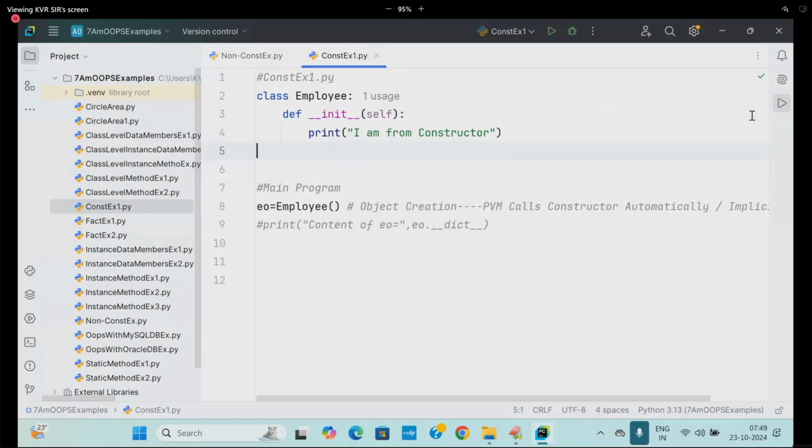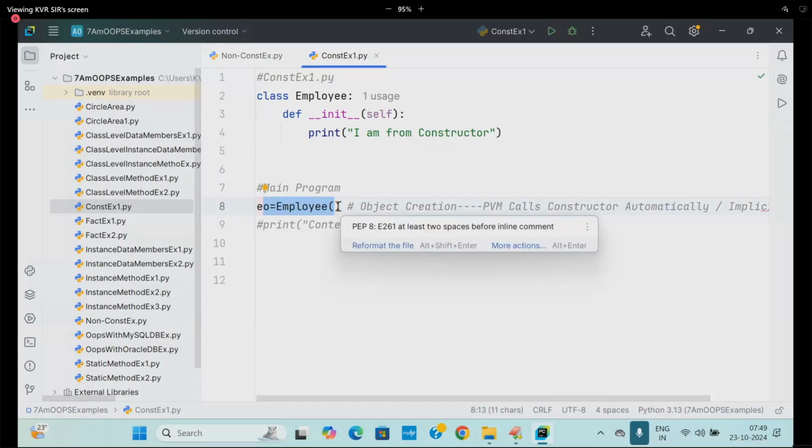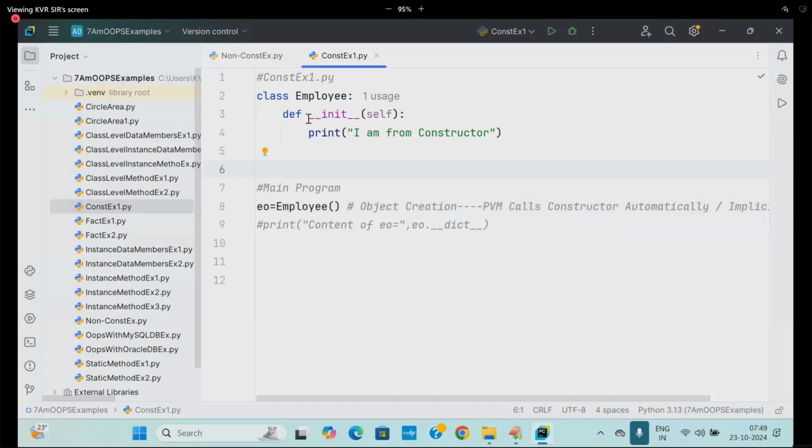That means, whenever an object is created, what happens internally? Memory space will be created for the object. Immediately it calls a special method. What is the special method? The constructor. What is its name? def __init__(self). And this is the body.